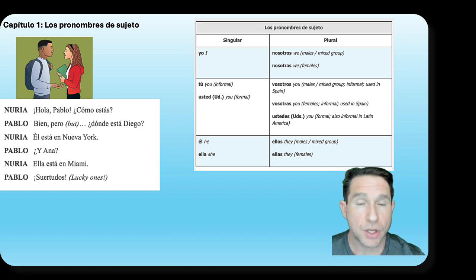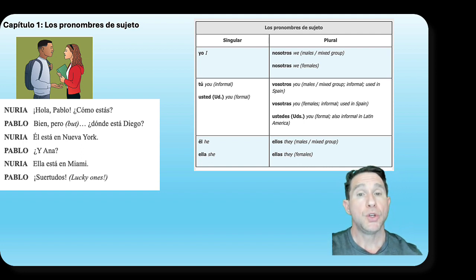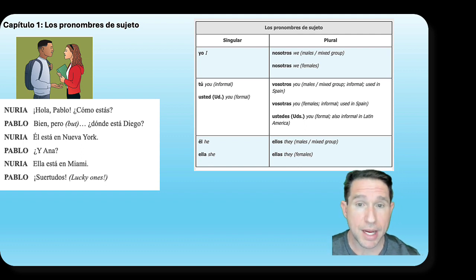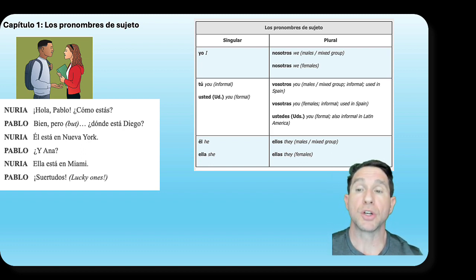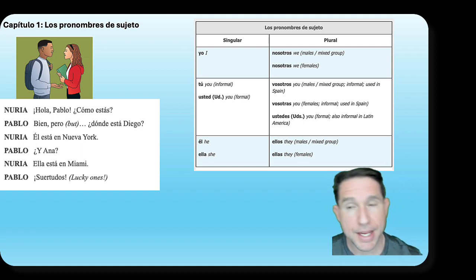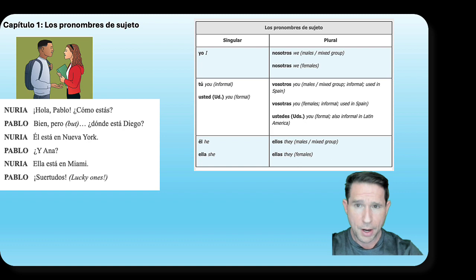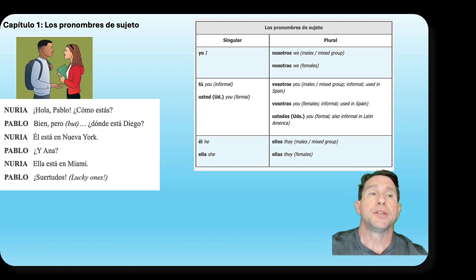So, ¿dónde vas? Where are you going? If I'm with someone else, I would say, vamos al cine. We are going to the movies. I'm speaking up for the group. In the same way, ¿dónde vas, right? And then you would say, ustedes van al cine, right? Y'all are going to the movies, right? Same thing versus he and they, ella y ellas, right? So remember, first person, second person, third person, singular; first person, second person, third person, plural. But they're related, right? They're related. So let's see a little bit more about subject pronouns in Spanish.